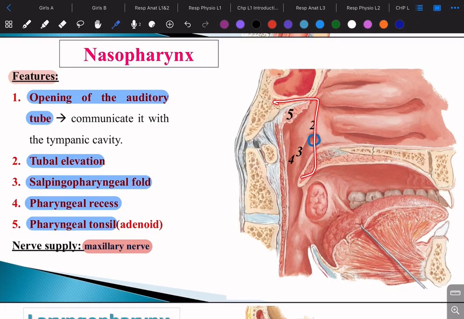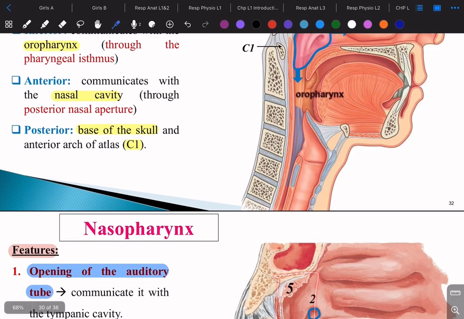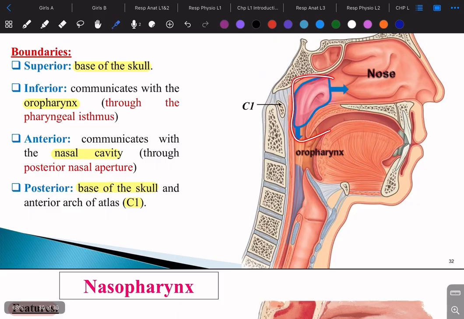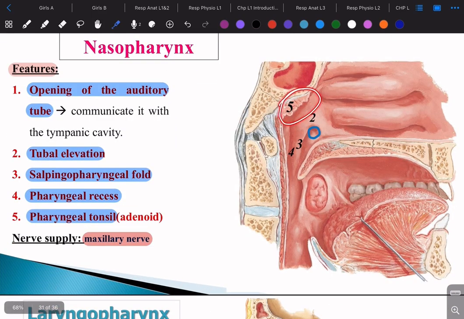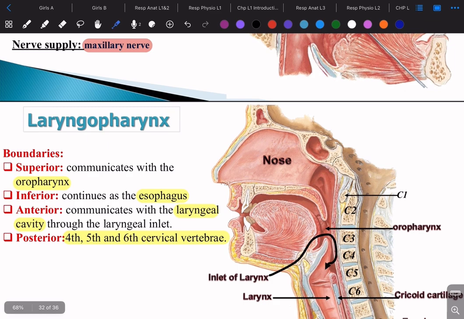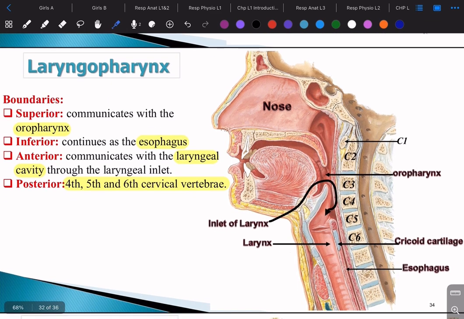This is the nasopharyngeal area, right? Which is here. So here on the top these are the pharyngeal tonsils, okay. What supplies the nasopharynx? The maxillary nerve. The maxillary nerve supplies the nasopharynx. Okay. Now let's go to the laryngopharynx. As we said, we're gonna skip the oropharynx because we're gonna study it in GIT inshallah.